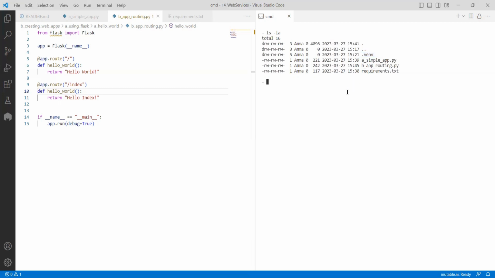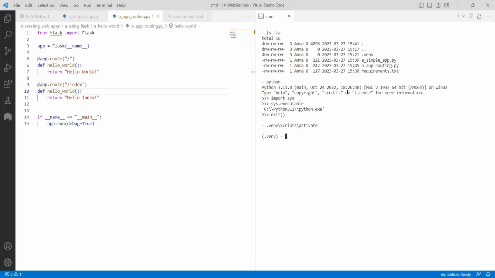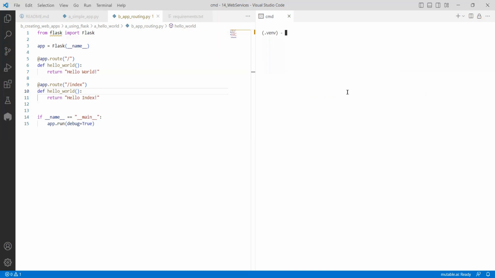And if you want to activate it, every time you can check whether it is activated or not. If I just type python, and then say import sys and sys.executable, that's where we will understand whether it is activated or not. At this moment, it is not activated. So I come out of it. And how do I activate it? In the current directory, I have .env. So Scripts and activate. If it is on Mac or Linux, instead of Scripts, it will be bin. That's the only difference. And once it is activated, you can see the prompt changes. So that is how activation happens.